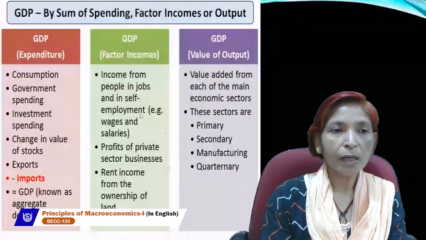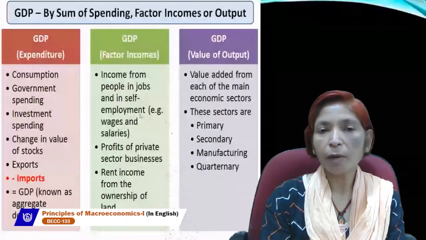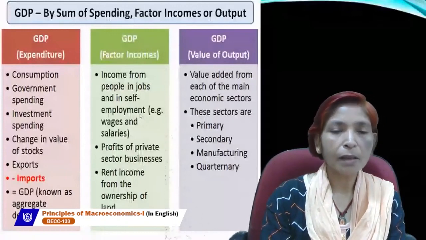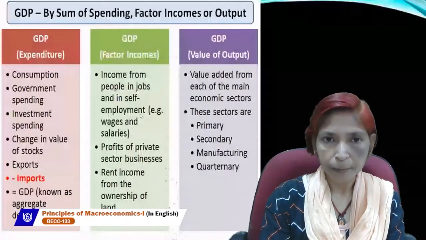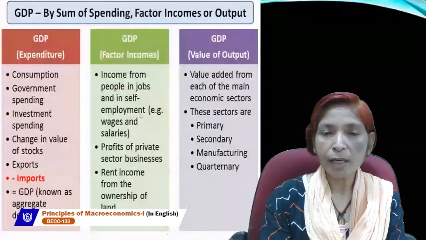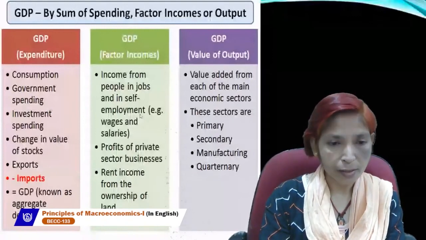We must learn this difference because final goods always avoid the problem of double counting and intermediate goods always create the problem of double counting. While estimating national income, we always take final goods and services, not intermediate goods and services.